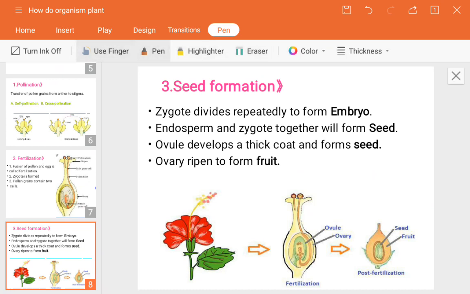In the image you can see the pollen tube, and the first one is the endosperm. The next one is the zygote. The greenish portion later becomes the ovule. The ovule consists of the small portion present inside the seed. Next, you can see the yellowish portion, which is the ovary. The ovary will later become a fruit. So the ovary has the ovule inside, and the seed is within it.